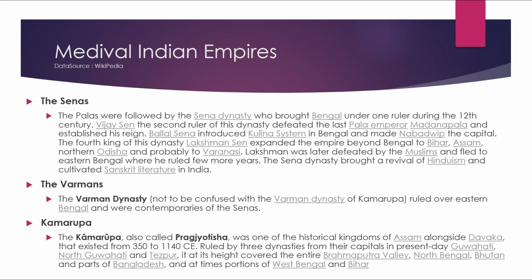Kamrup. Kamrup, also Pragjyotisha, was one of the historical kingdoms of Assam alongside Davaka, and existed from 350 to 1140 CE, ruled by three dynasties from capitals in present-day Guwahati, North Guwahati, and Tezpur. At its height it covered the entire Brahmaputra Valley, northern Bengal, Bhutan, and parts of Bangladesh, and at times portions of West Bengal and Bihar.